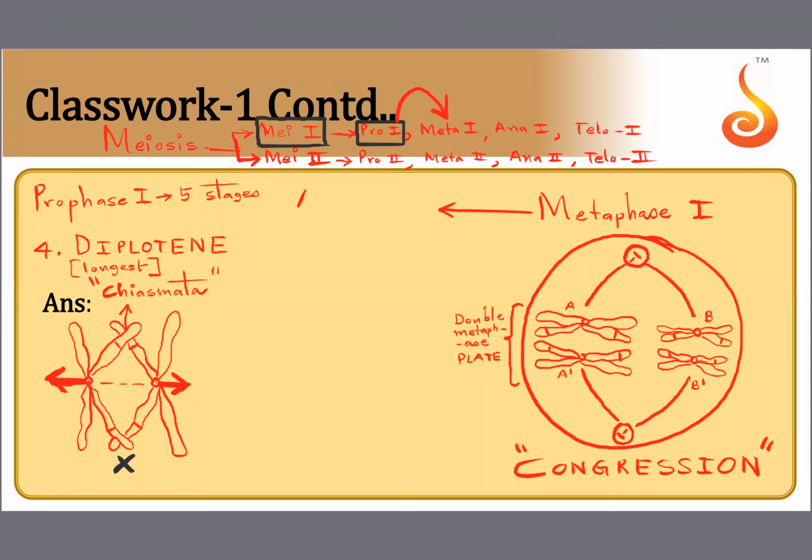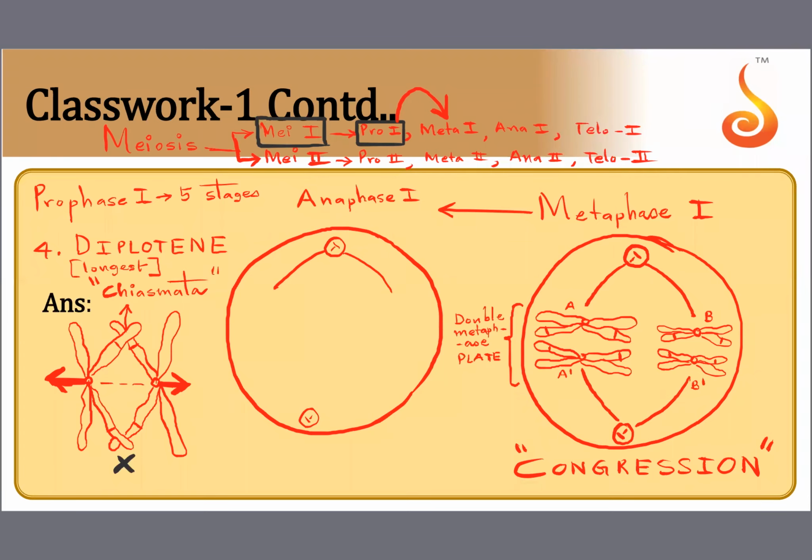All right. Now, what comes after metaphase 1? After metaphase 1 is anaphase 1. Now, this is a very sad phase because until now they were a pair, but now sadly the pairs are going to get separated from one another. A will get pulled away from A dash and B will get pulled away from B dash. So whatever were a pair until now, they will become single now. See, A is going away to the upper pole. A dash is going away to the lower pole.